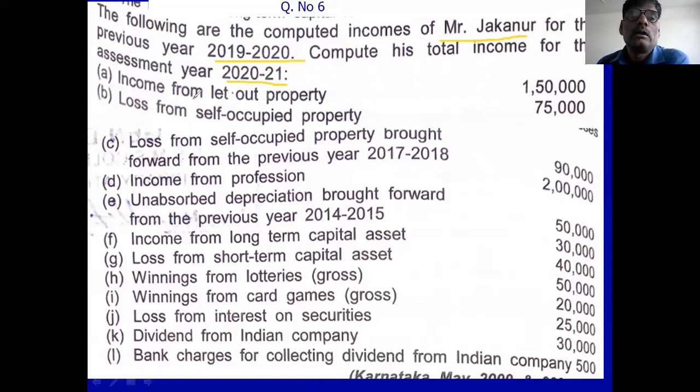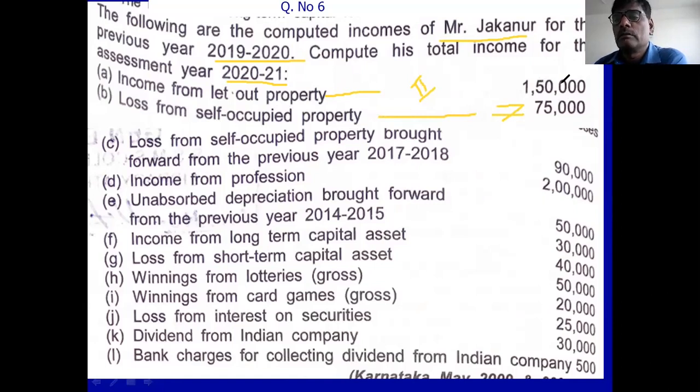First point, income from let out property. This is the second head income, 1,50,000. Then loss from self-occupied property, 75,000. This 75,000 you adjust in the house property under section 70.